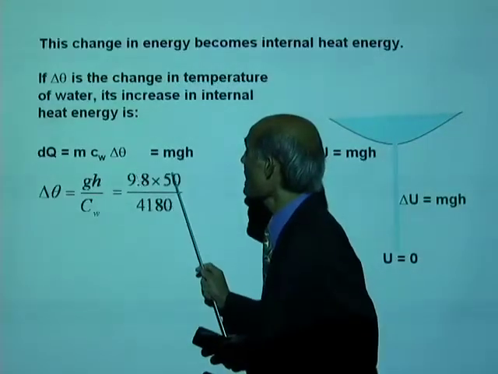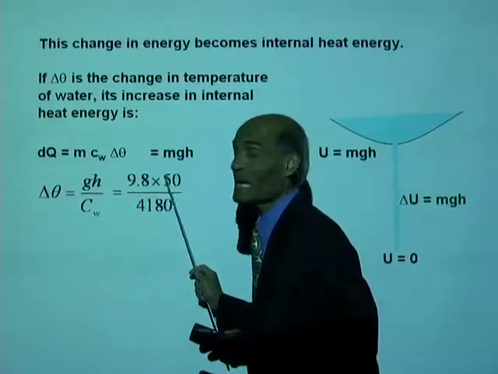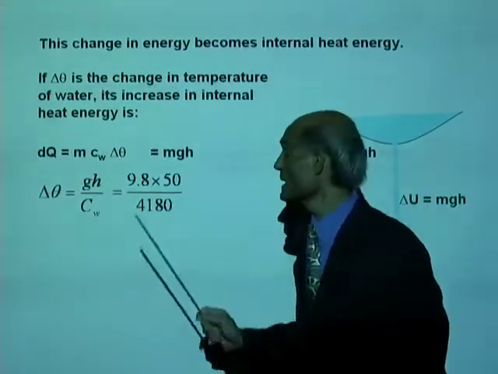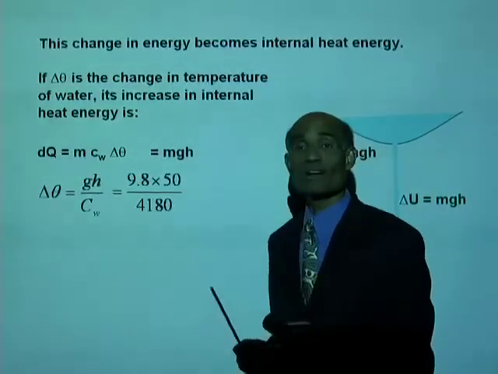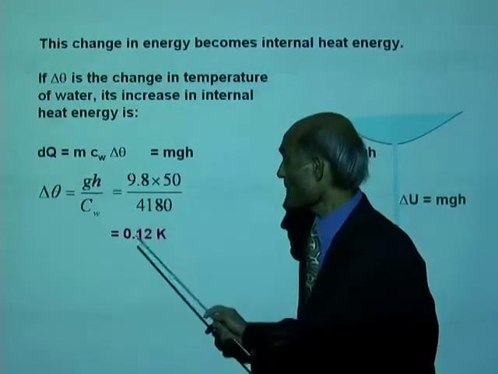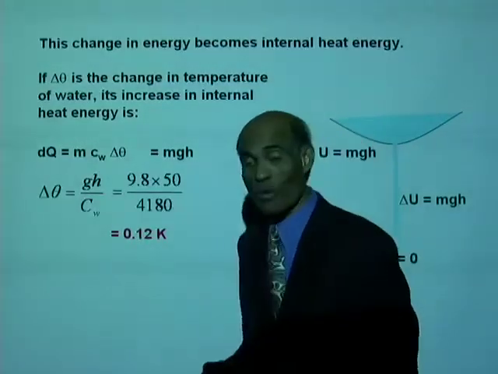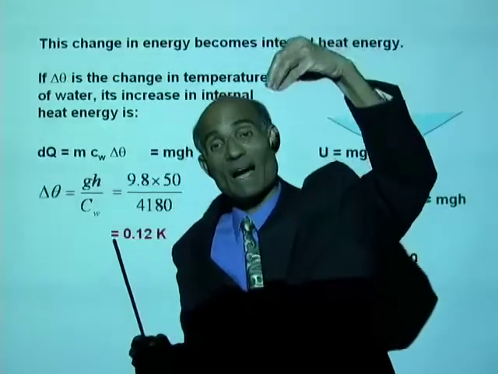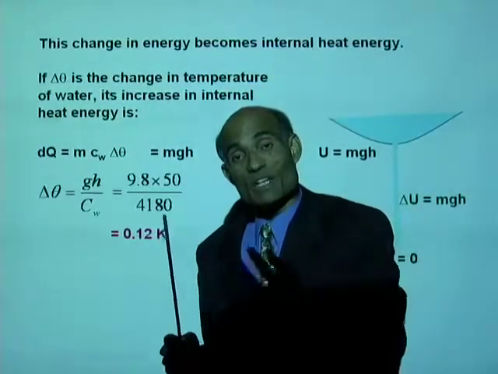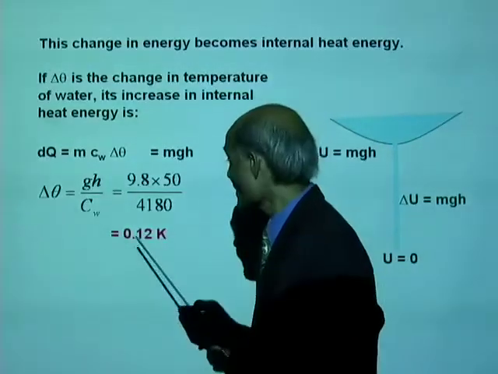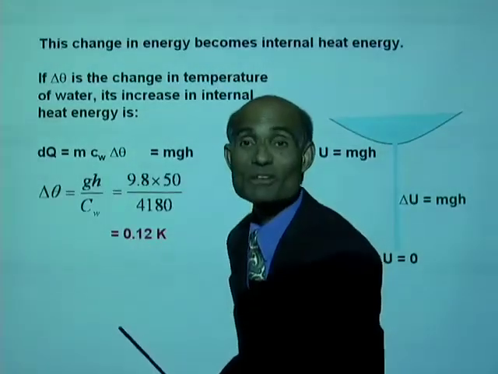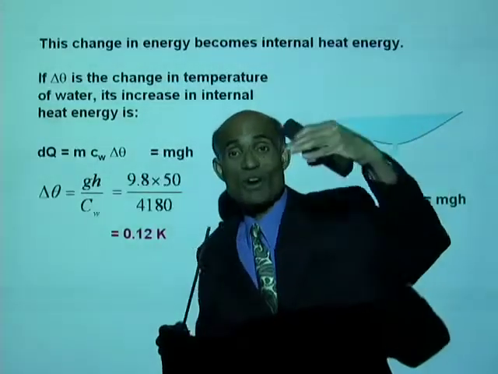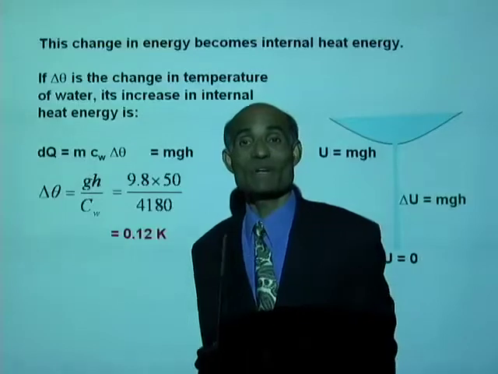G is 9.8, H is 50 meter, and of course the specific heat of water is 4180, and that will be 0.12 Kelvin. As the water falls through a height of 50 meter, its temperature will increase by 0.12 Kelvin. You see? A direct consequence of the first law of thermodynamics.